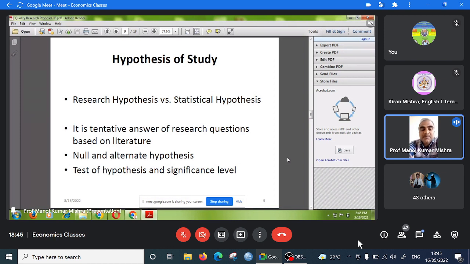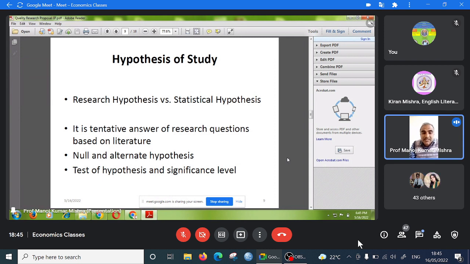Population means the area under investigation, the area in which you are going to do the study. This is also called the universe. So on the basis of the sample, you have to draw a conclusion about the population. So you formulate the null hypothesis such as: there is no significant difference, there is no significant impact, there is stationarity, there is unbiasedness. It is better when we discuss hypothesis testing, we can discuss more on this topic.